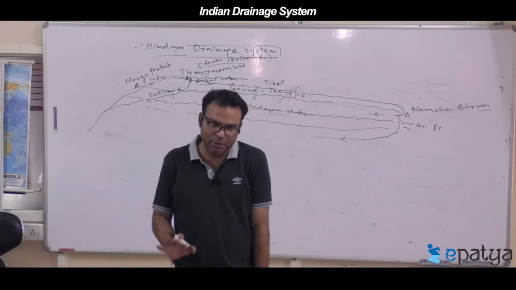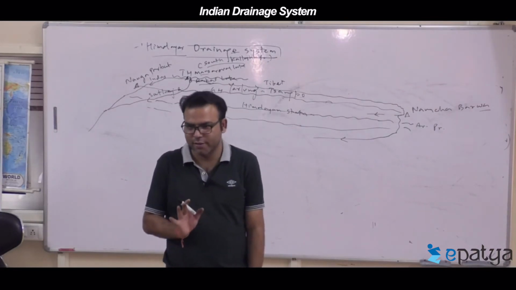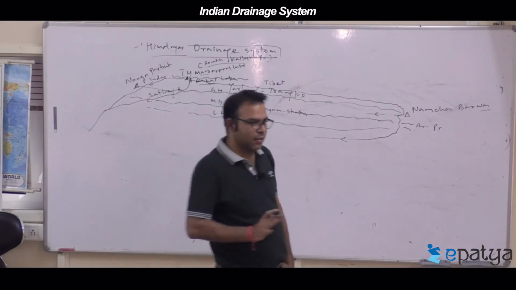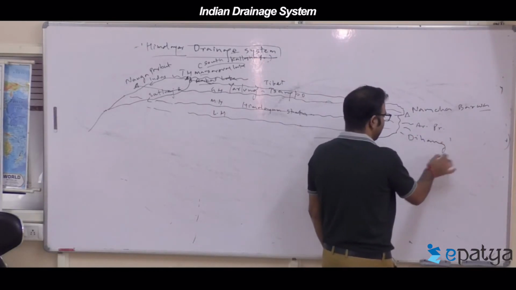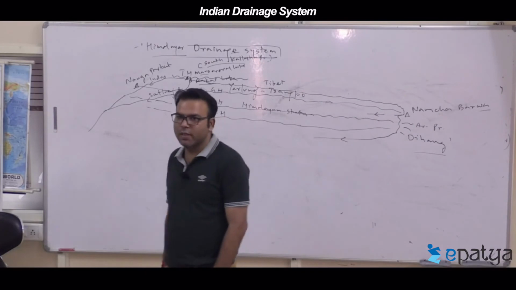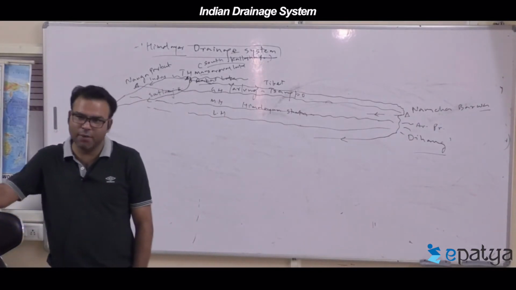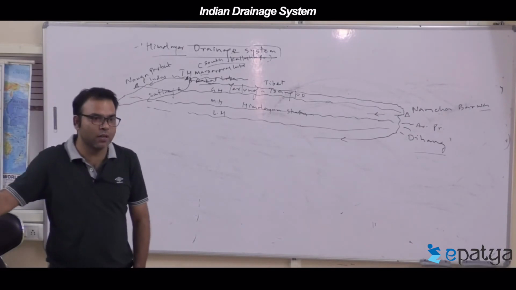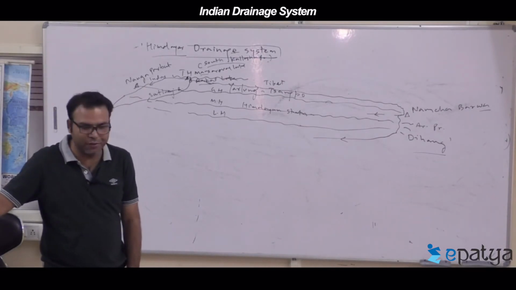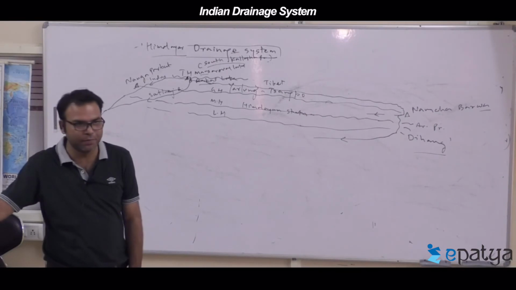In Arunachal Pradesh it is not called Brahmaputra, that's what the question is. It is called Dihang, D-I-H-A-N-G. The Dihang river in Arunachal Pradesh is the same river as the Brahmaputra.